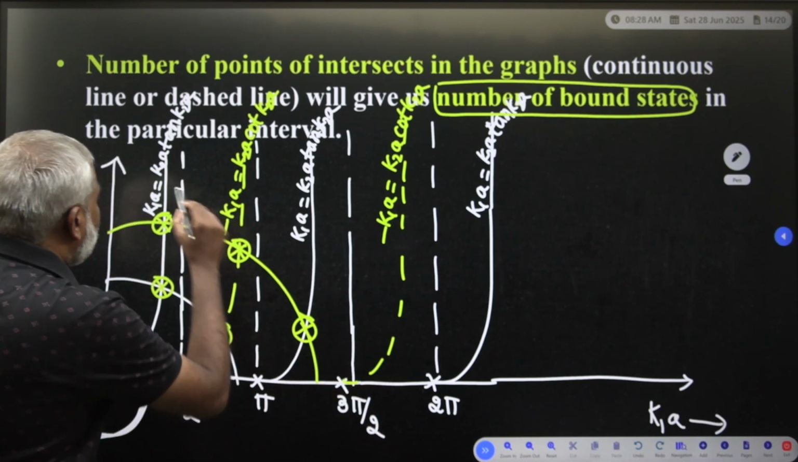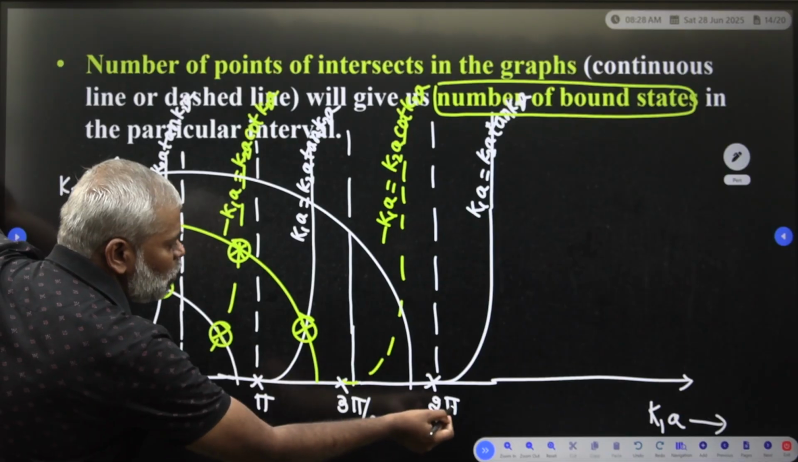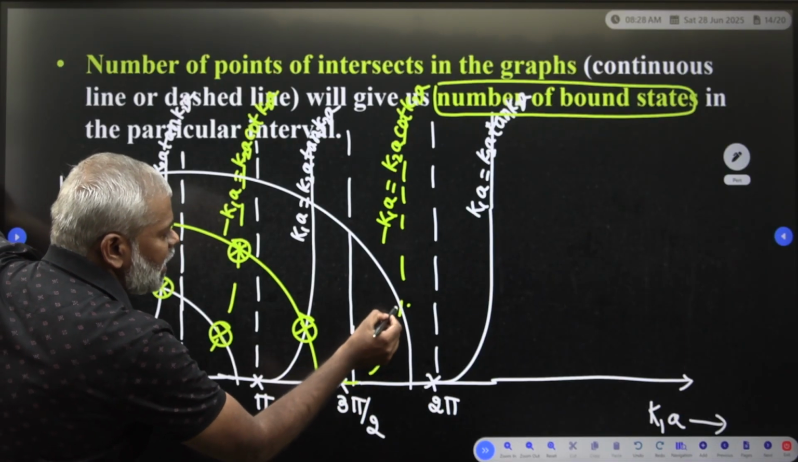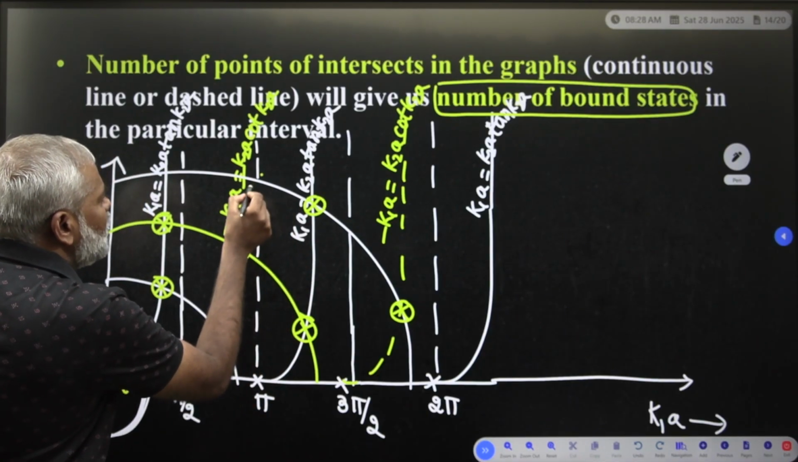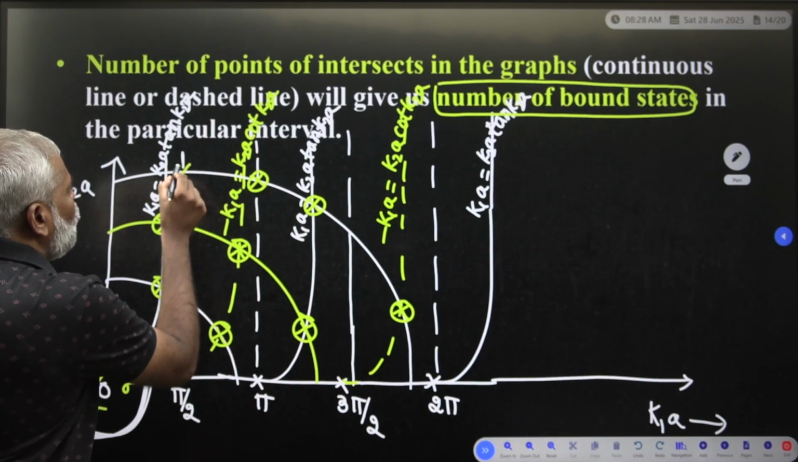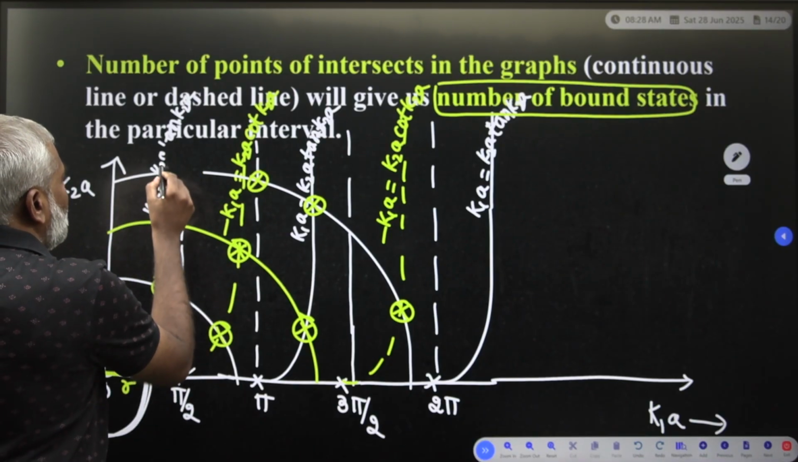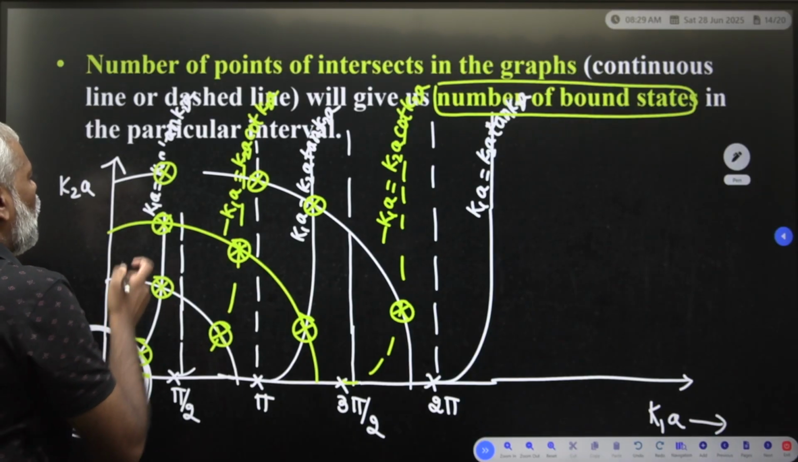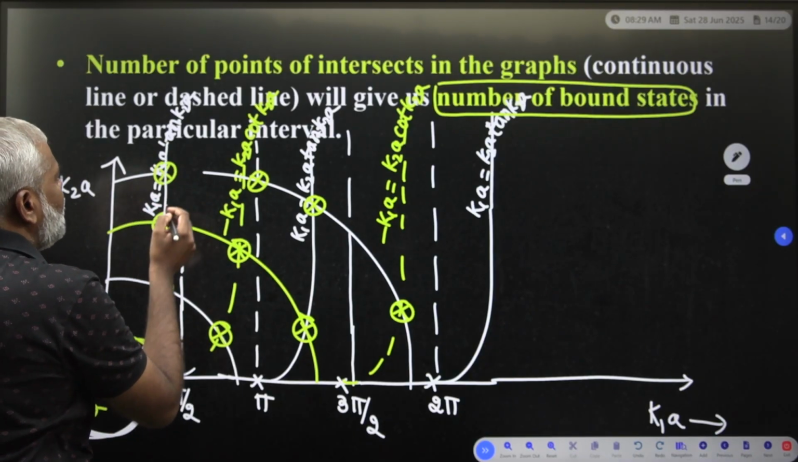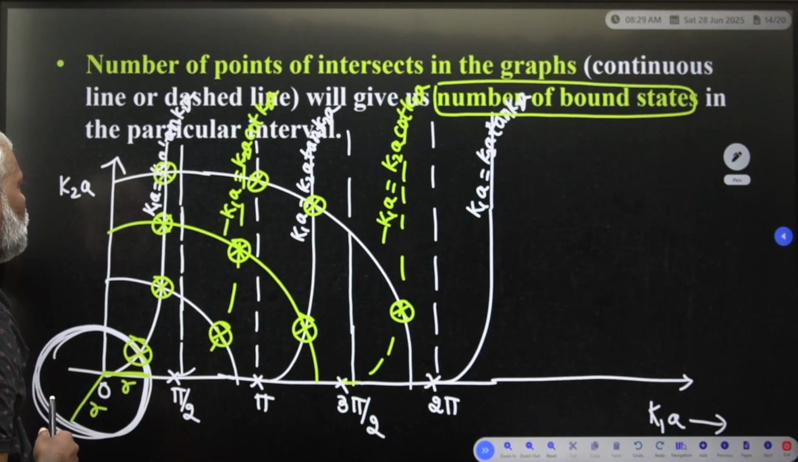Here you have to consider 3π/2 to 2π. So you have to take one intercept here, and one more intercept. You write it as a continuous line, so you take one more intercept into consideration. Clear?